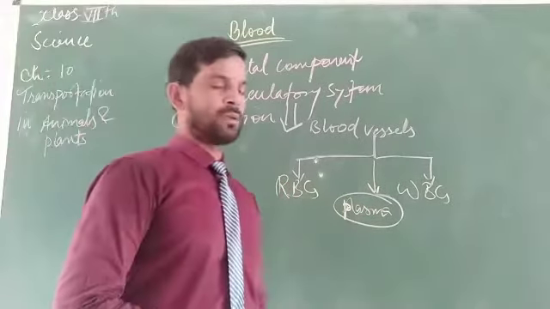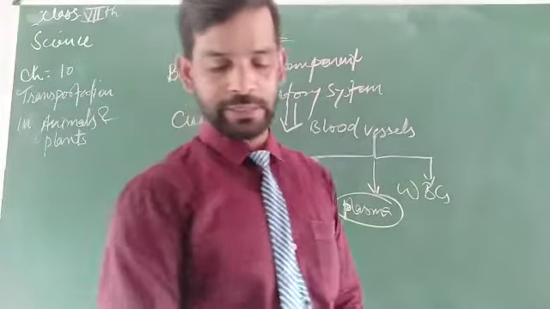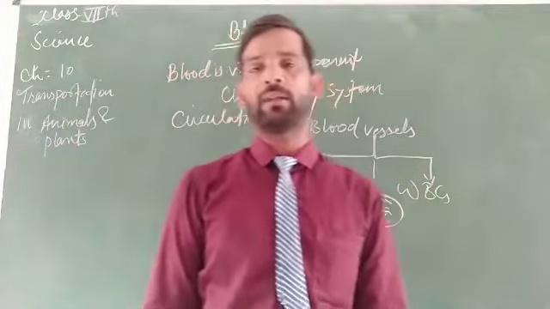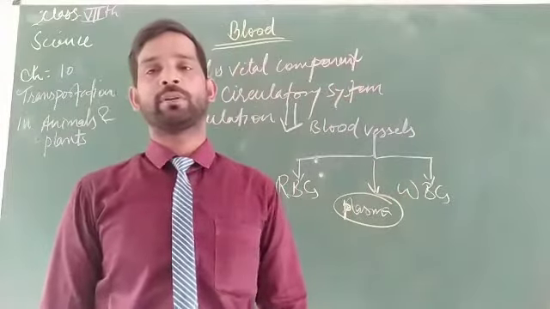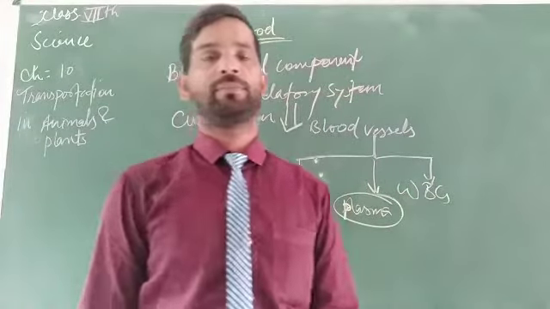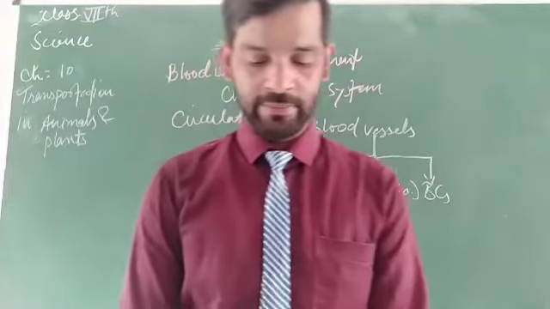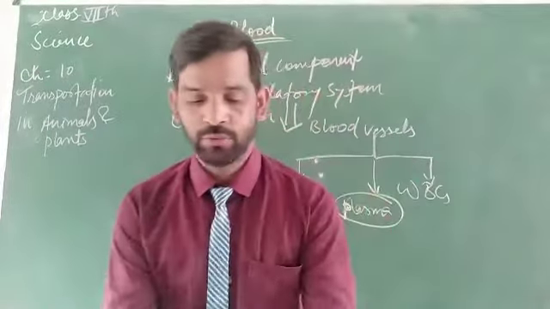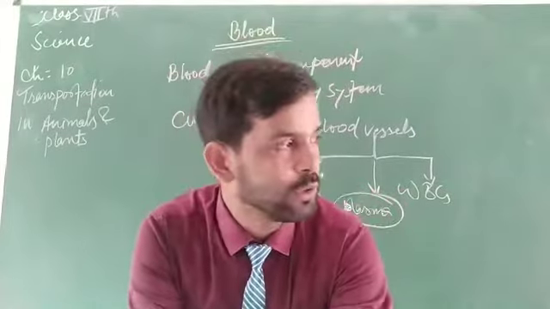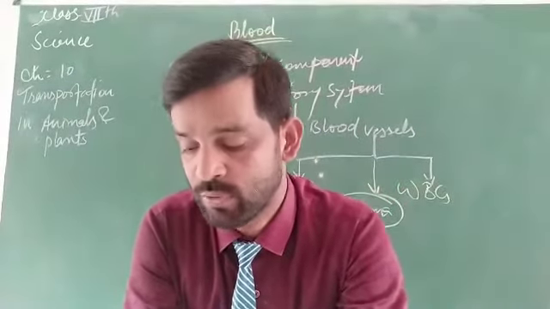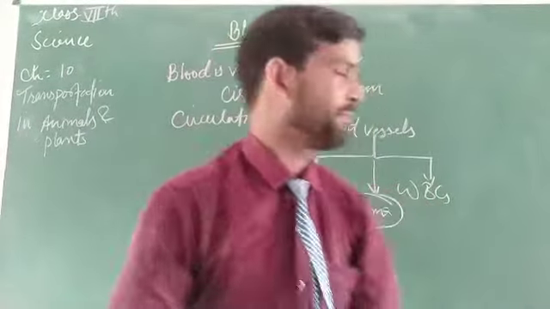So, if we want to discuss a particular type of blood, we will first have to know the different types of blood components. We can say the blood contains a fluid part, which is known as plasma.